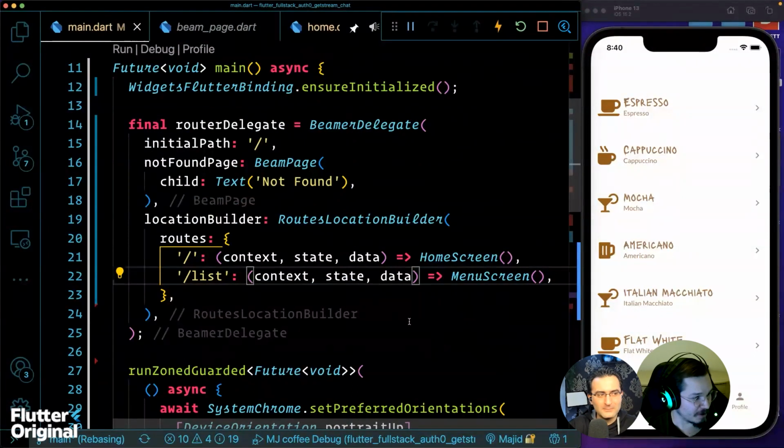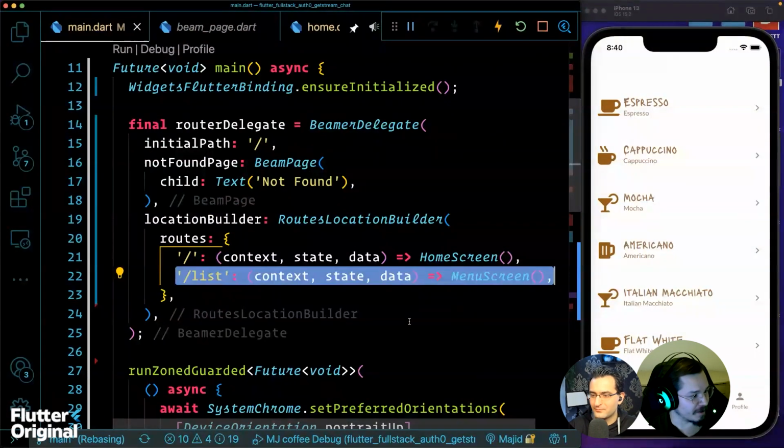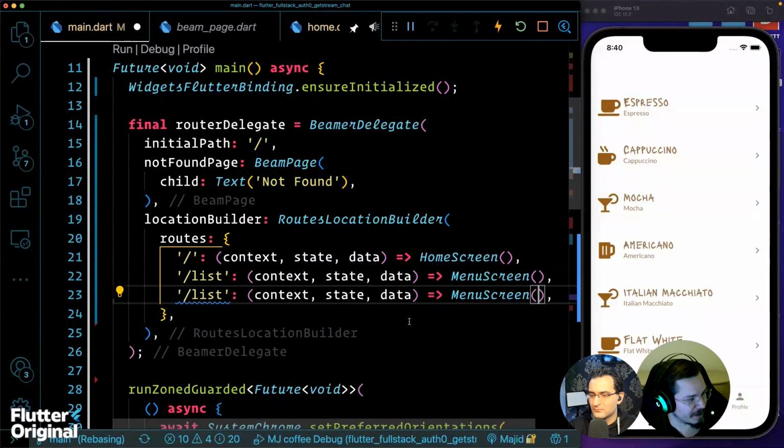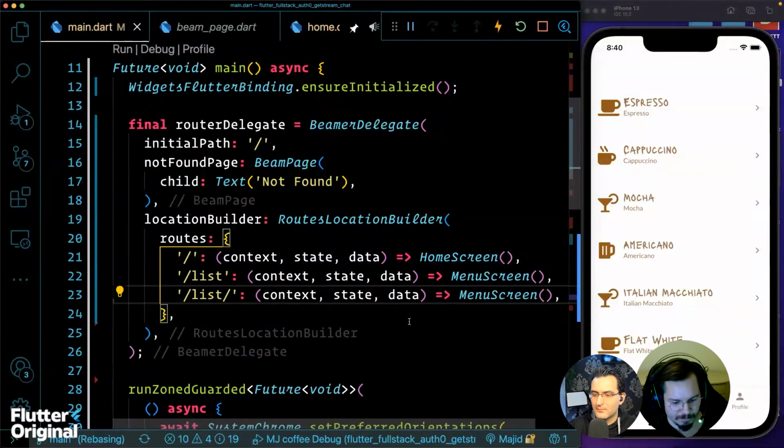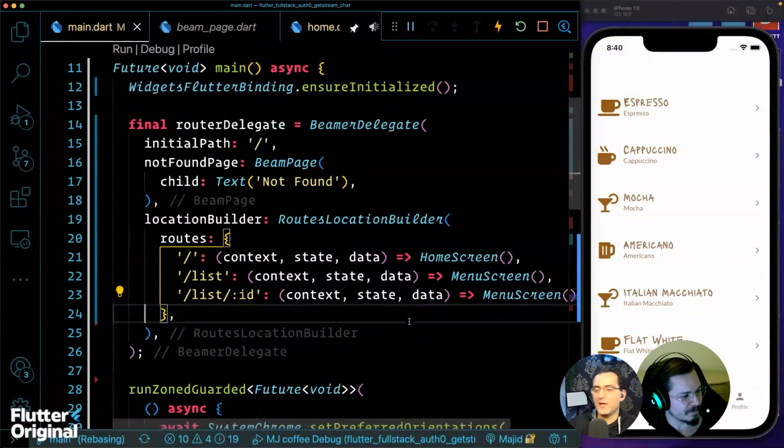Yeah. So you can just copy the list entry, and we're going to add to it a slash and, I really don't know how to say it in English, is it like a parameter? Okay, like that, a colon. And then you can call it ID or anything you want. Okay, then it's going to be ID.